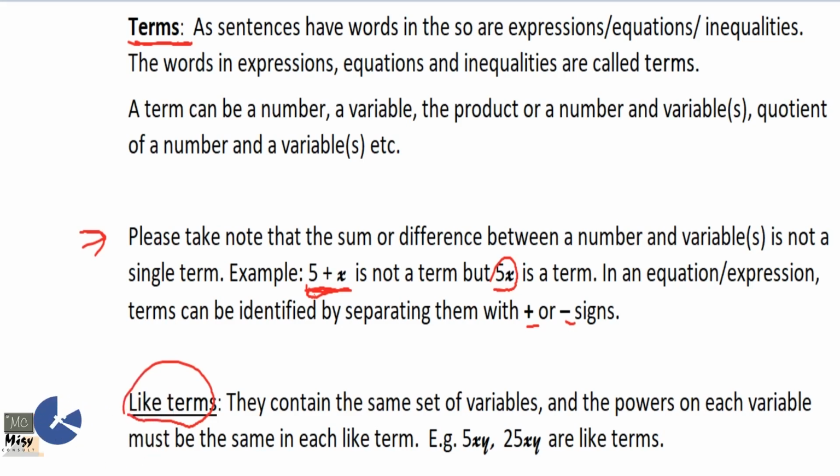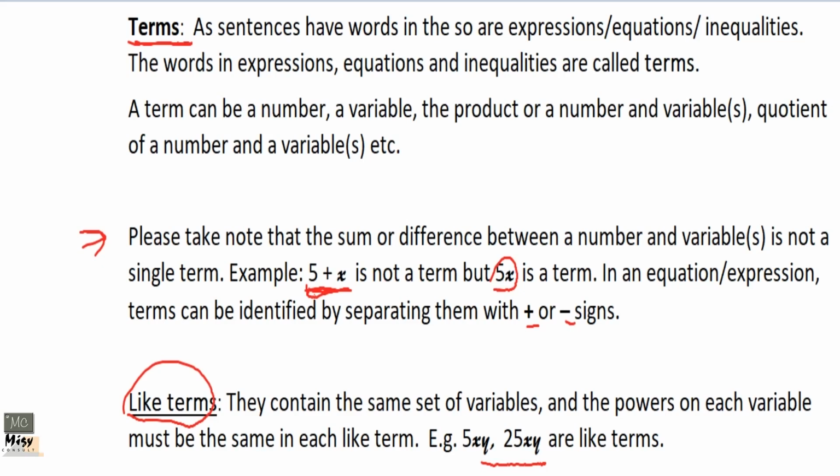The variables must be the same. The powers on the variable must also be the same. So 5xy and 25xy are like terms, because we have xy here and we still have xy there. It doesn't matter what numbers are attached to them. The variables, that is the letters that are used, must be the same.